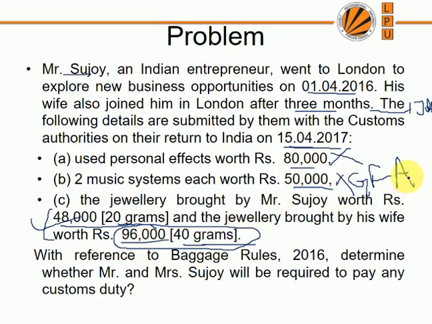Why? Because she has already exhausted the 50,000 GFA on bringing the music system. So Mrs. Sanjoy will not pay any duty on any of the above items, but she has to pay duty on the 96,000 of jewelry brought into India.